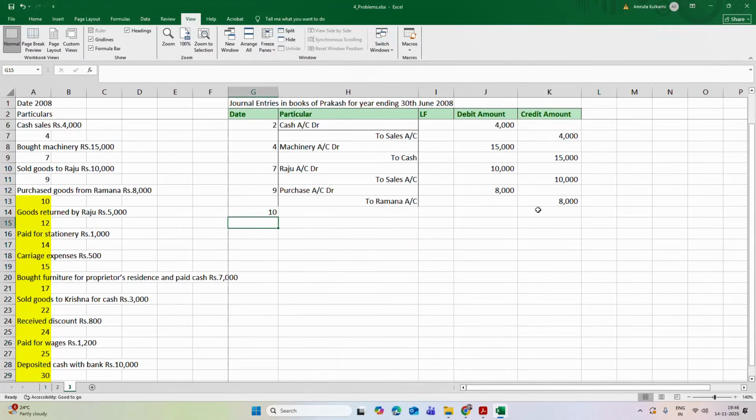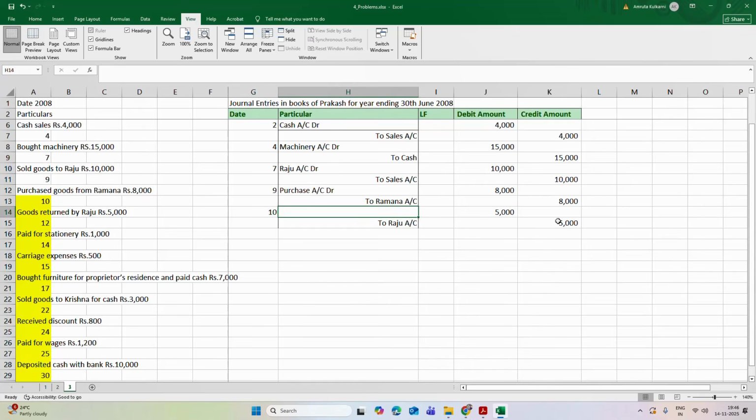Now on 10th, goods returned by Raju rupees 5,000. Now try to understand this. These are the goods returned by Raju. So this is which account? That is purchase return account. So we will write purchase return account will be increased now by 5,000. Goods returned by Raju rupees 5,000.